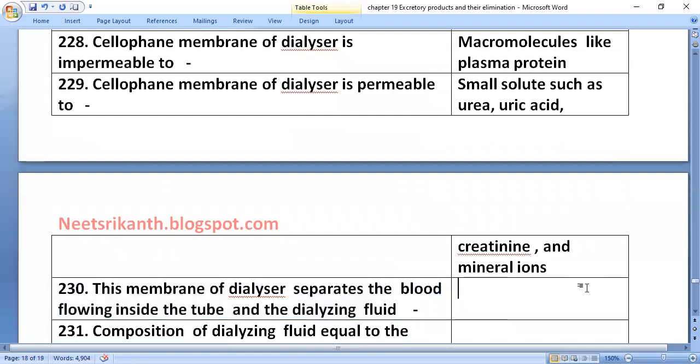The membrane of the dialyzer separates the blood flowing inside the tube and the dialyzing fluid.